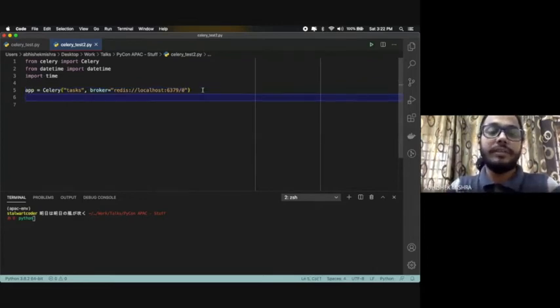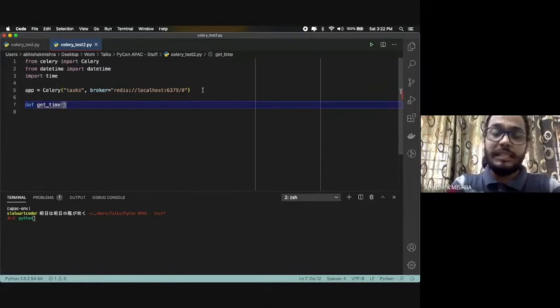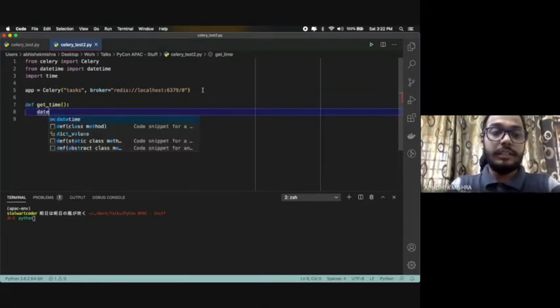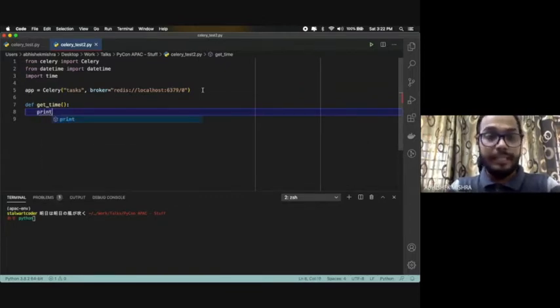So I've created one Celery application. Now I will create one function called get_time, and I'll also print and return.